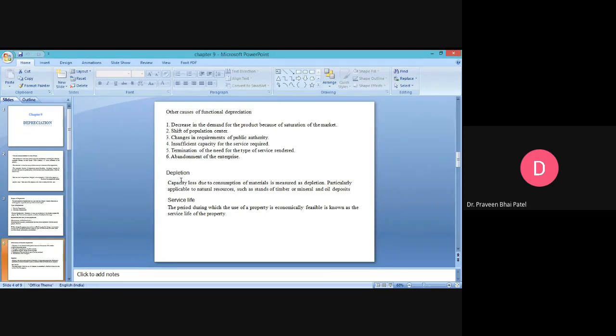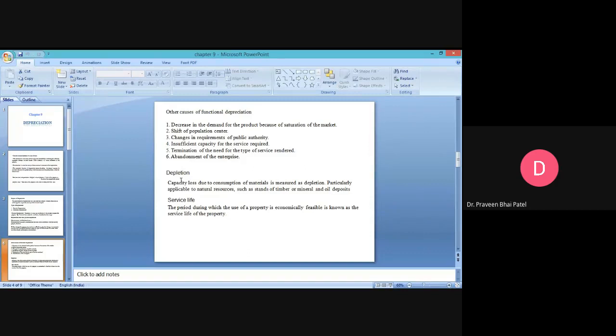It may be the natural condition, it may be that the industry where all those people were working has shifted to a different place, or a natural disaster has taken place, or government norms have changed, so people have shifted. So this is the second point: if there is a shift of population center, then you have to stop your production.